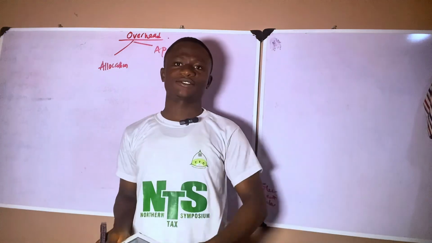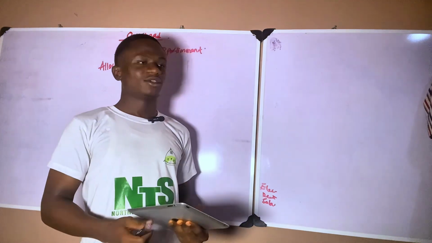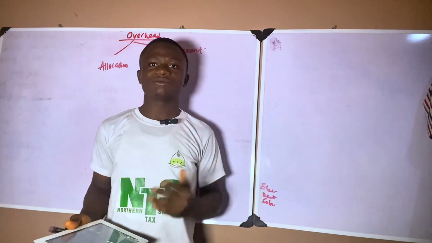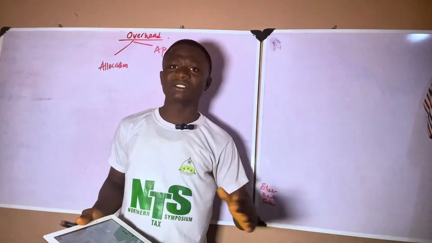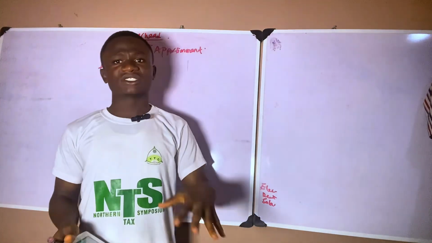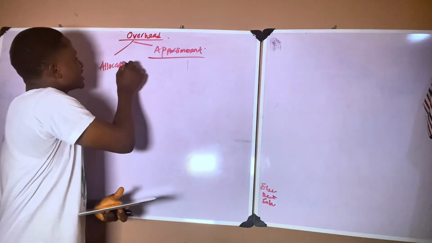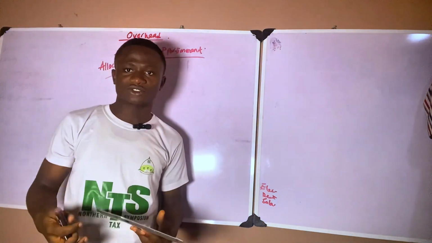That is where we use the cost. Overhead apportionment is when we share it between many departments, because it is not just one department that's using it. It has to do with many departments. But for the sake of this video, I'll focus majorly on what we call overhead apportionment. Overhead allocation is not something that is really difficult.